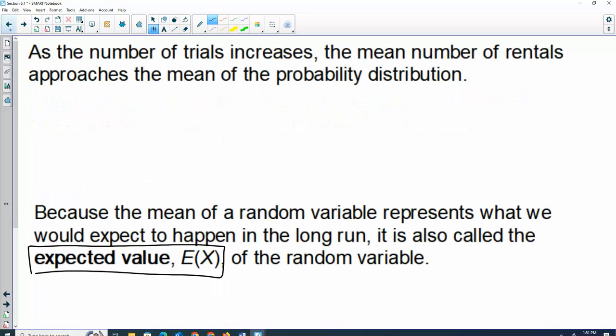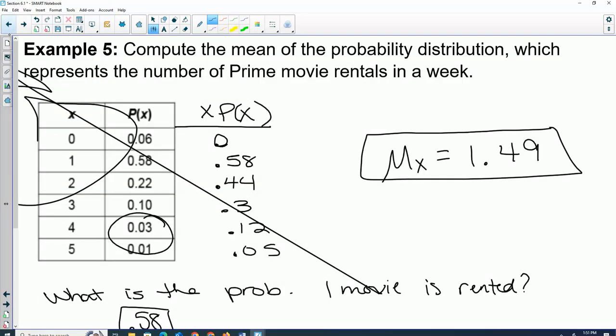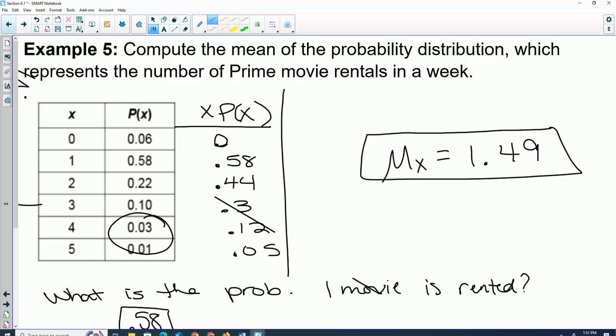If I went back to that one with my random line through it, and I were going to do the standard deviation by hand, you would need another column for x squared p of x, which really just means I need to take x p of x times another x to get x squared.